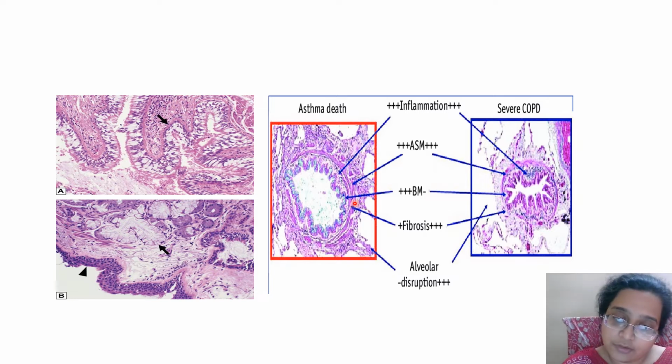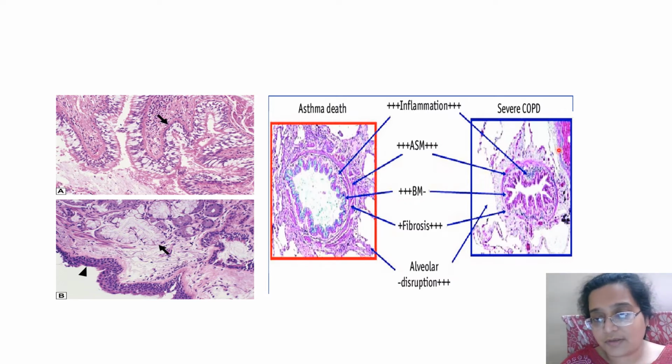And you know that not every episode of asthma leads to death. So multiple episodes lead to thickening of the basement membrane of the asthmatic patient's bronchus, which might not be seen in other types of COPDs. However, marked inflammation can be seen in both types of COPDs.